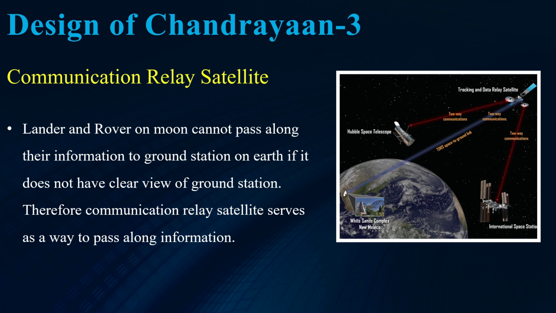So in this case, the propulsion module, which is revolving around the moon, comes into play. The lander and rover will transmit their signals to the propulsion module, and then the propulsion module will carry those signals, or you can say that data, to the ground station. So it will act as a bypass for the supply of information or data. Therefore the communication relay satellite serves as a way to pass along information. In this way, the whole design of Chandrayaan-3 is done, and all I have explained here is the objectives of the mission and the design of the mission.